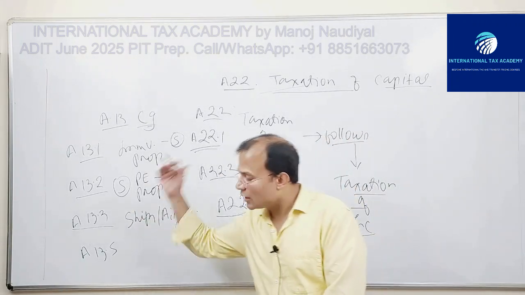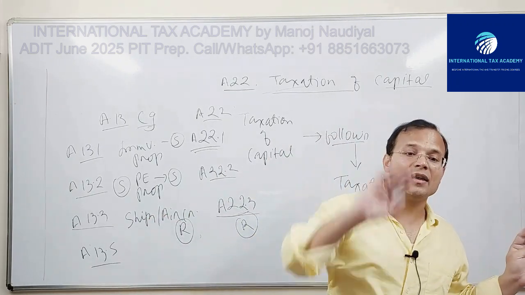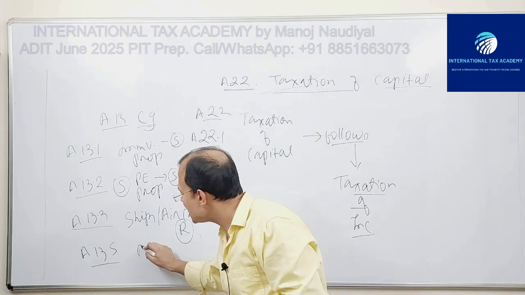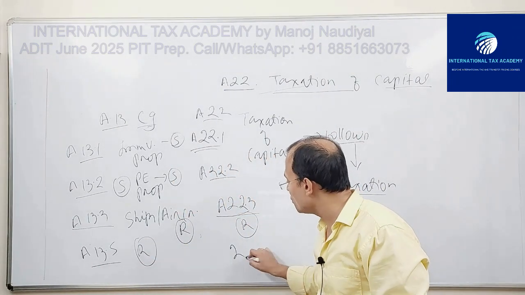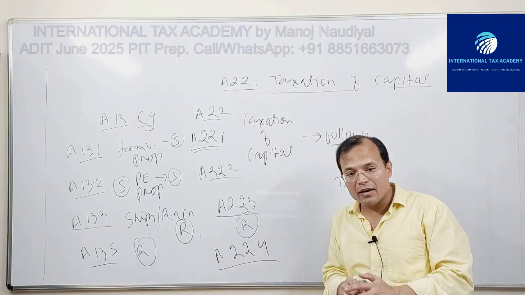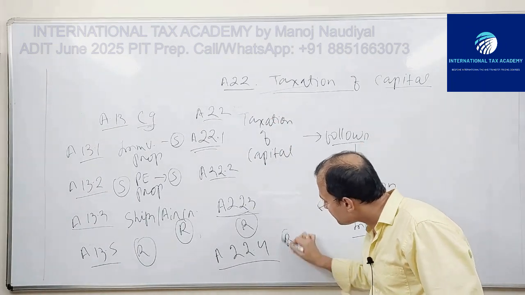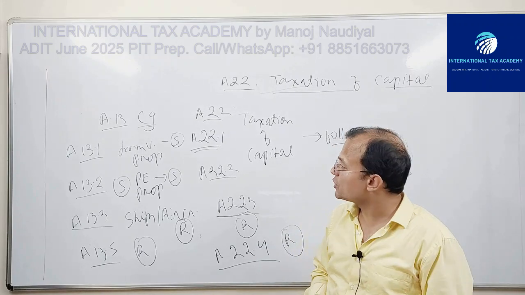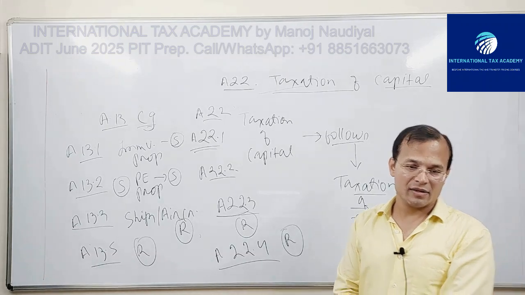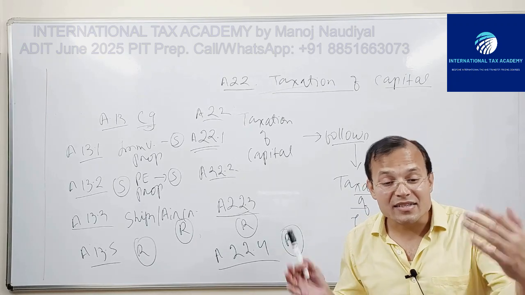Fine. 13.4, skip that. 13.5, any other capital gain not covered by 13.1, 2, 3, 4, R may tax that capital gain. So here you will have 22.4. Any other capital which is not covered by 22.1, 2, 3, R shall tax. So it is virtually a mirror image of 13. Yes or no, Arvind, Chetna? Is the scheme clear, Chetna?